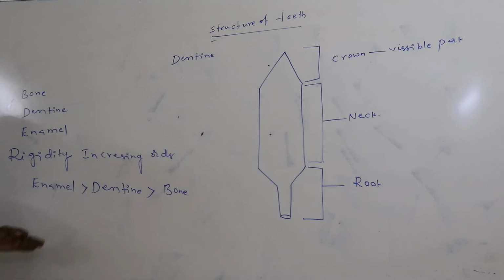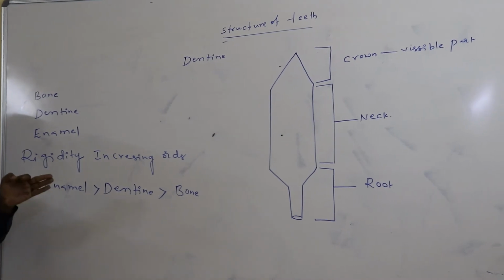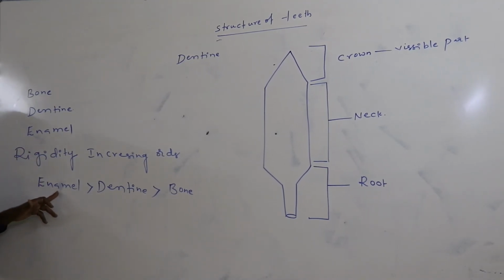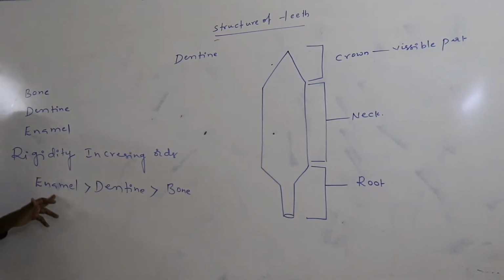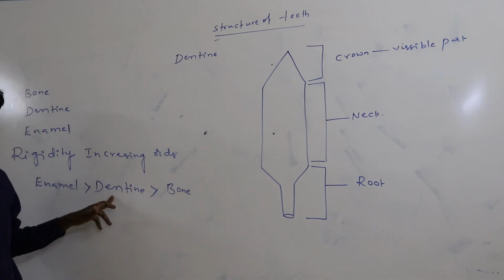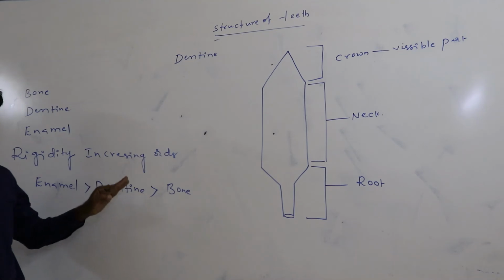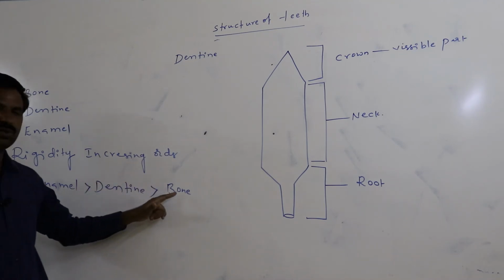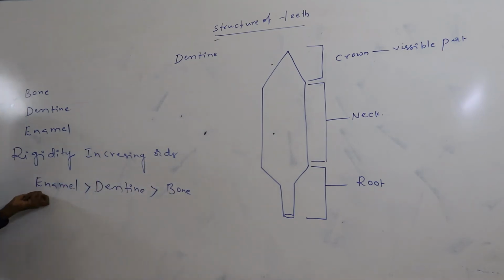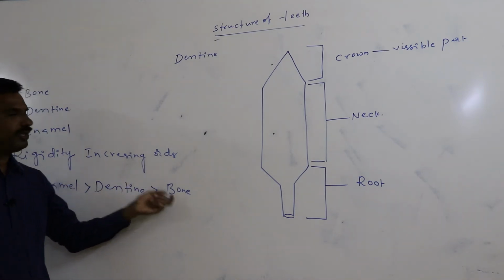The only reason for the variation in rigidity among these three structures is the amount of calcium phosphate. The highest amount of calcium phosphate is present in the enamel. When compared to enamel, a little less calcium phosphate is present in the dentin. When compared to the bone, the dentin has a little more. In the bone, compared to the dentin, calcium phosphate is a little lesser. So enamel is the hardest when compared to the dentin, and dentin is harder when compared to the bone.